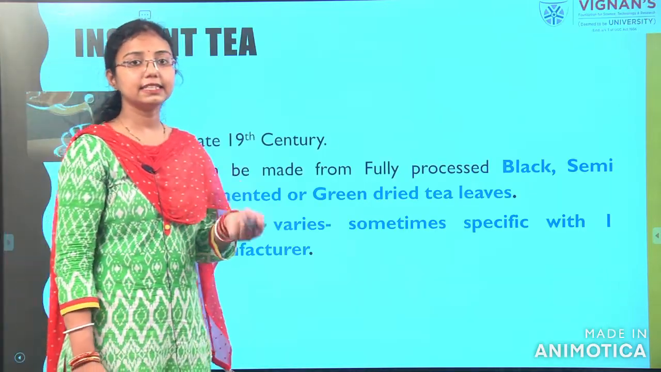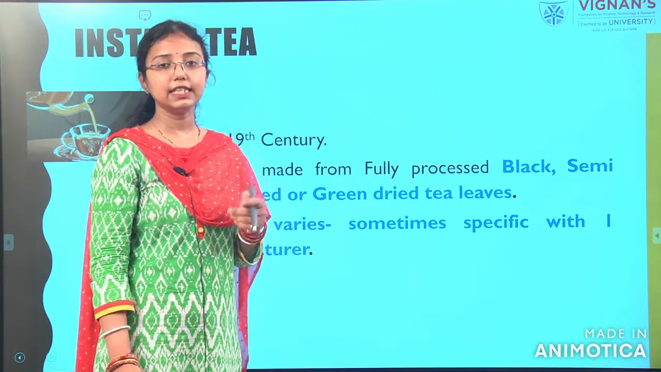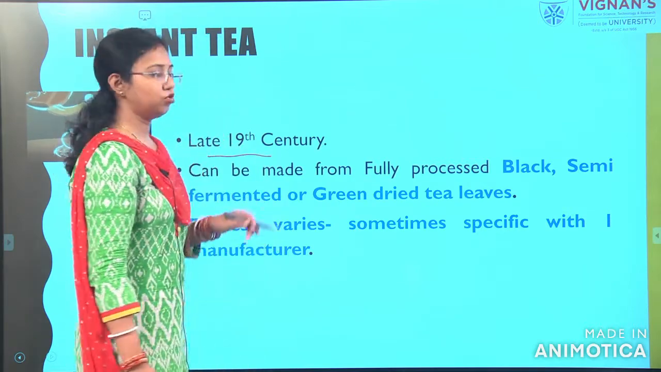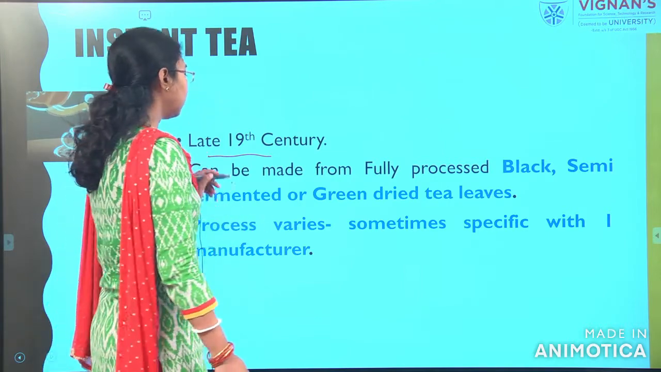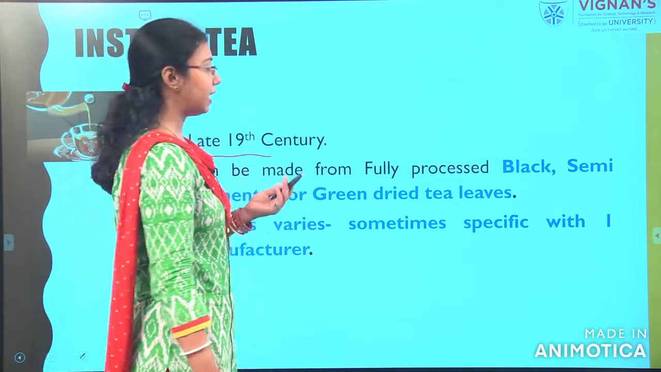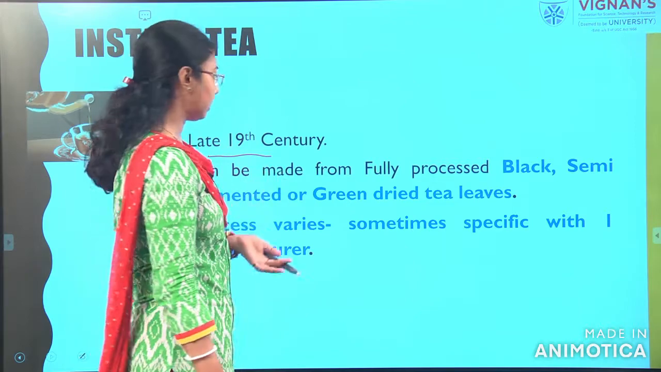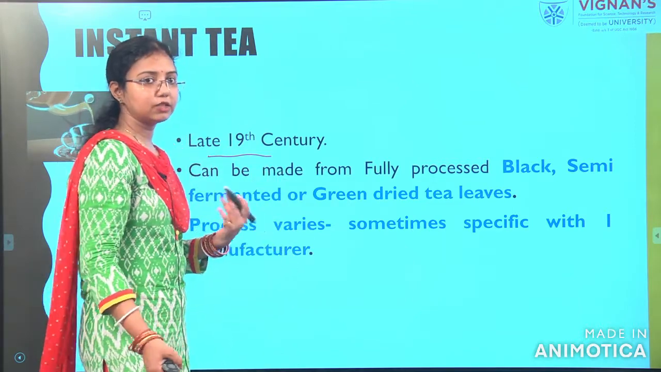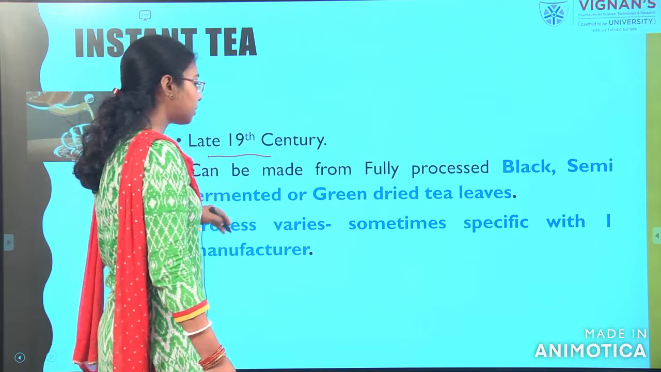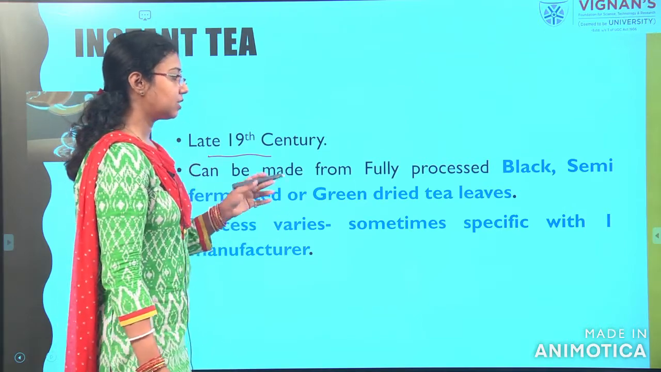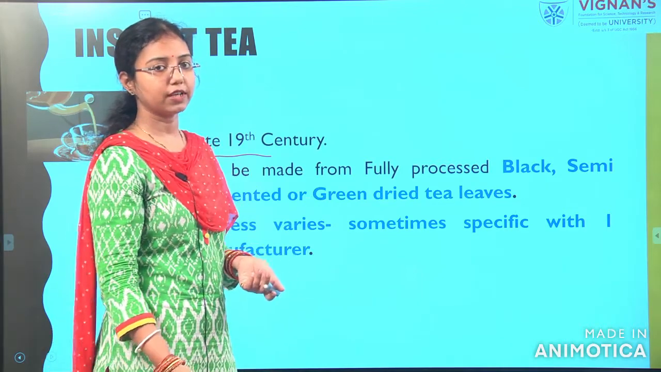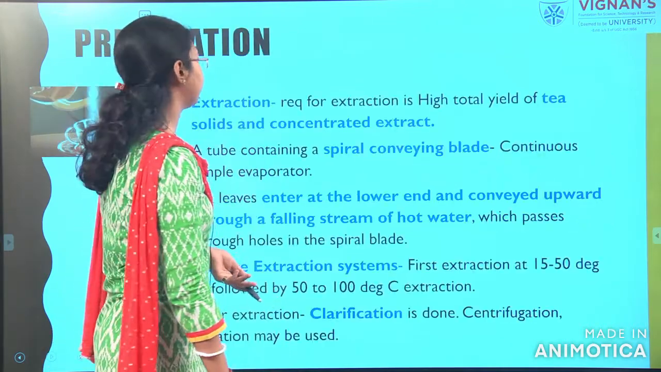Last comes the instant tea, what we use as tea bags nowadays. The tea bag came in the late 19th century. It can be made of anything: black, semi fermented, or green tea, any type of tea bag you can find. This process varies and is sometimes specific to the manufacturer. It depends on the manufacturer how they are processing it.